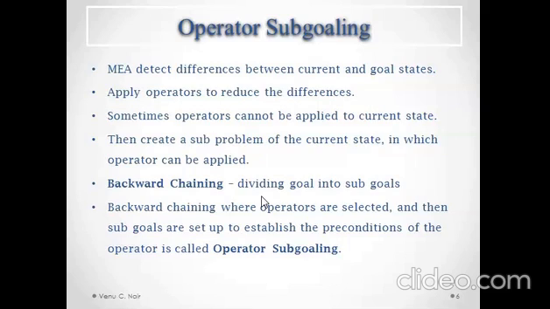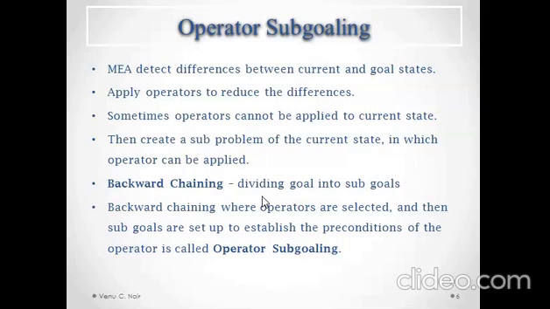So whenever operators are not available to be applied on the current state to reduce the number of differences with the goal state, we have to divide the current state into sub-states and apply the operators.